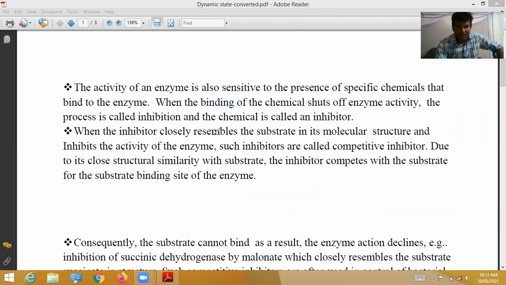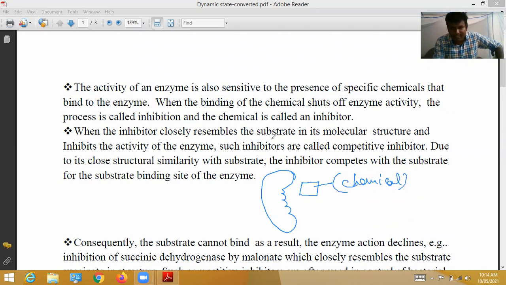Next, when the inhibitor closely resembles the substrate. Here, this is the enzyme, and this is the inhibitor, the chemical. What does inhibitor mean in our discussion? A chemical.